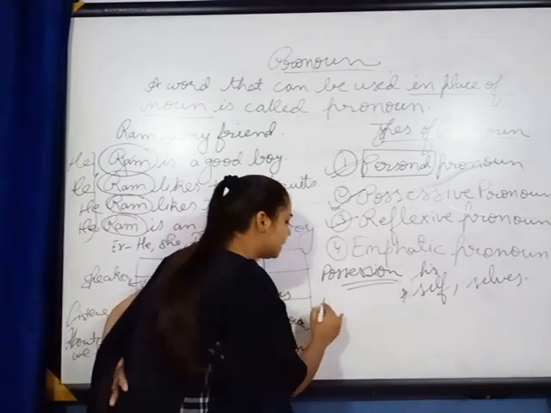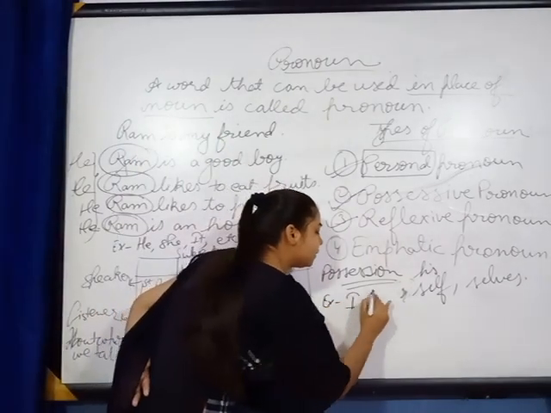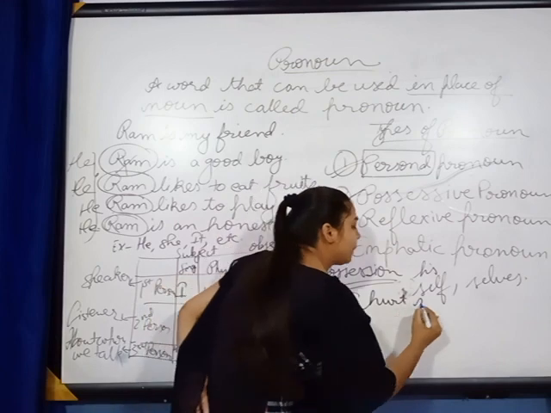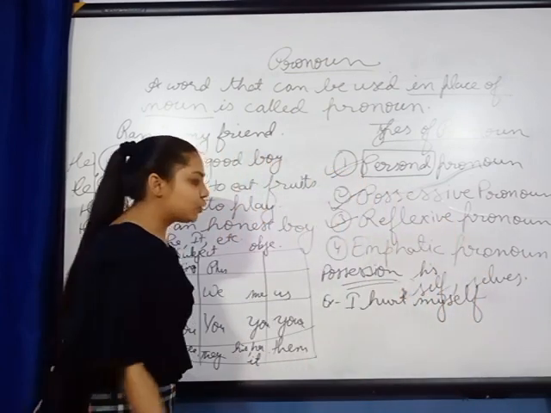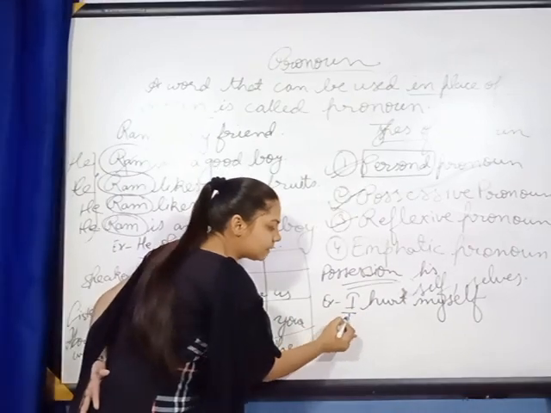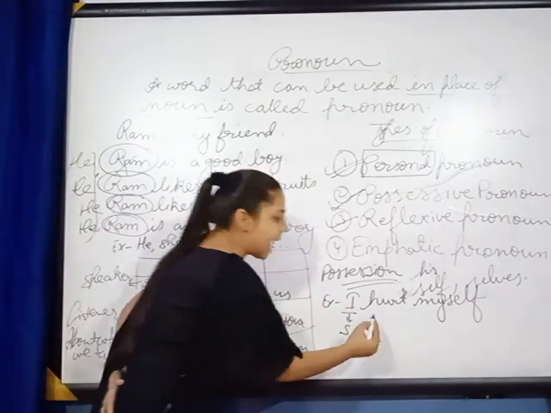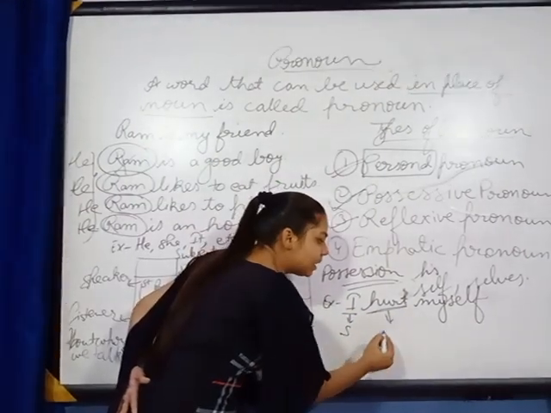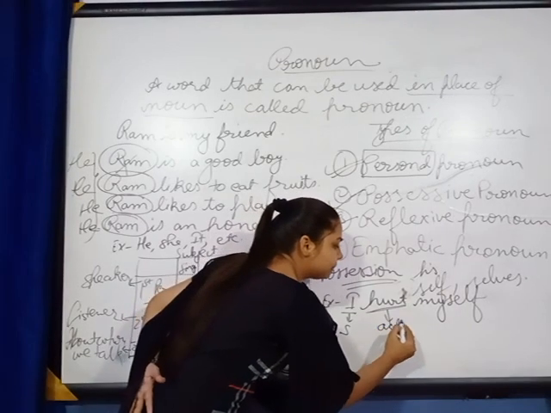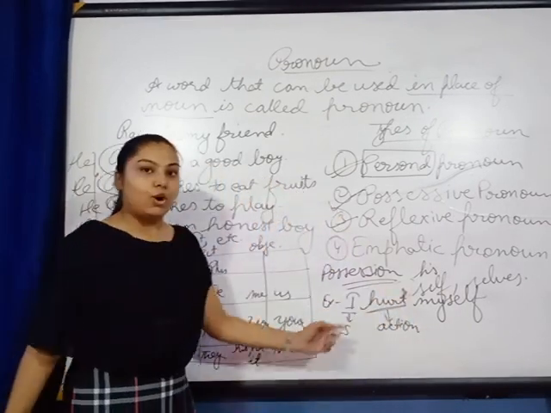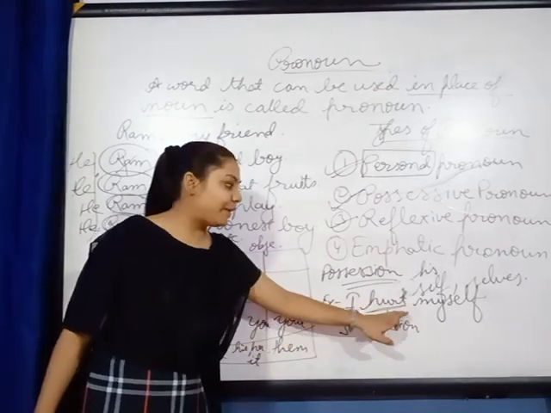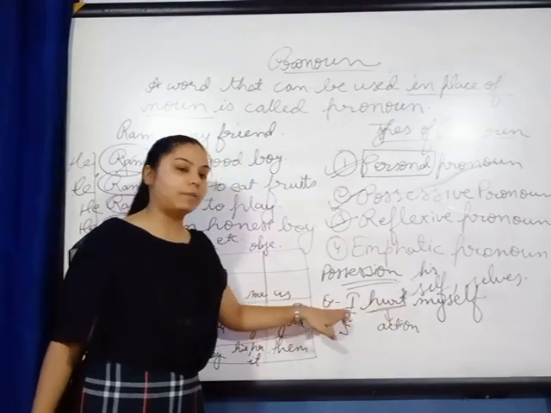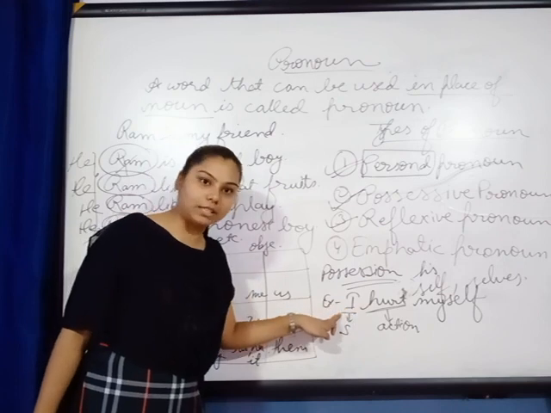I hurt myself. So what is the subject of the sentence? I. What is the action in this sentence? Hurt. This is the action. Now, on whom is the action affecting? The effect of hurt is on whom? I. And I is the subject of the sentence.